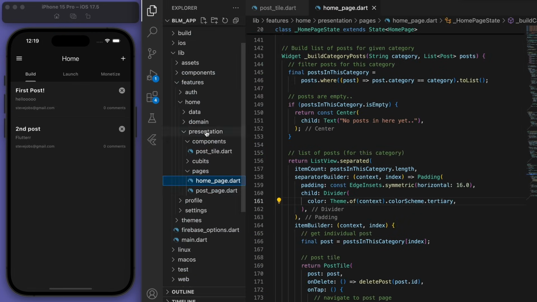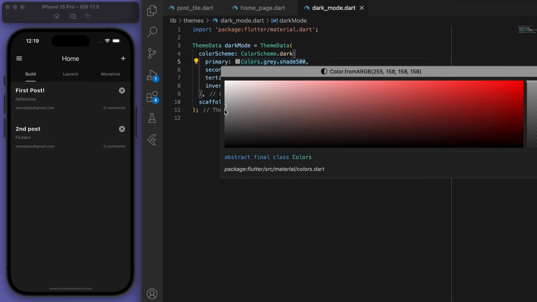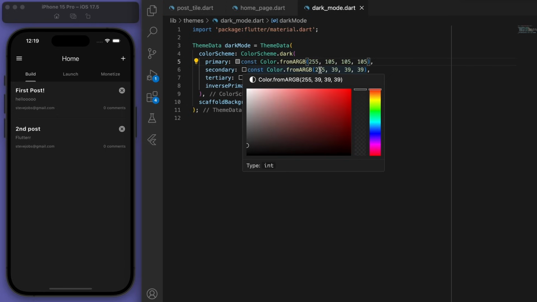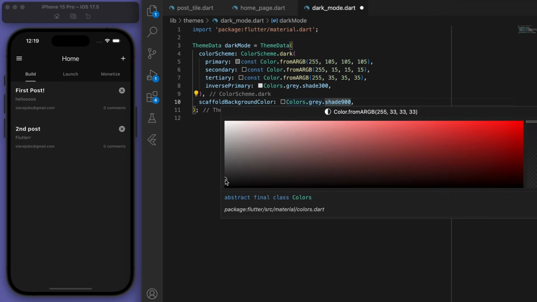Now, again, I feel like we could make the colors a little bit better. Like the primary color, if you hover over this, you can actually fine tune exactly what color you want. Again, you can choose whatever colors you want, but I'm just going to fine tune my colors just a little bit. Yeah, I want to make my scaffold a bit darker.